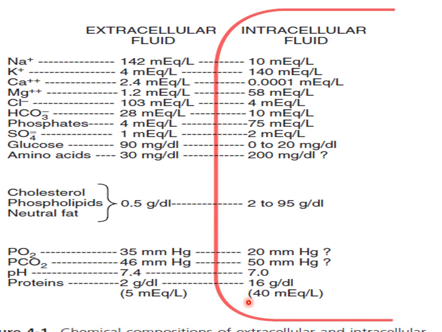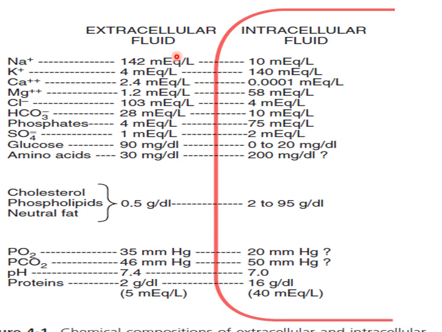Let's discuss first the normal concentrations of sodium and potassium in the ECF and ICF. To understand the generation of RMP, you must know what is the concentration of both sodium and potassium in the ECF and in the ICF. In the extracellular fluid, I told you sodium is more, which is about 142 milliequivalents per liter, and inside the cell it is at 10 milliequivalents per liter. It's low in the ICF. Intracellularly it is low. Okay.